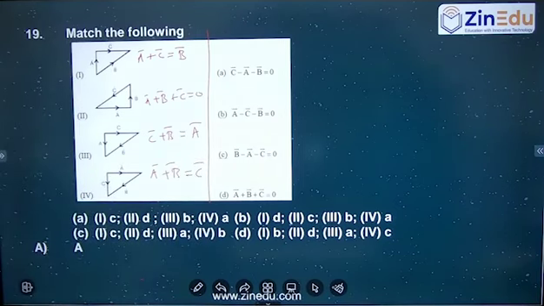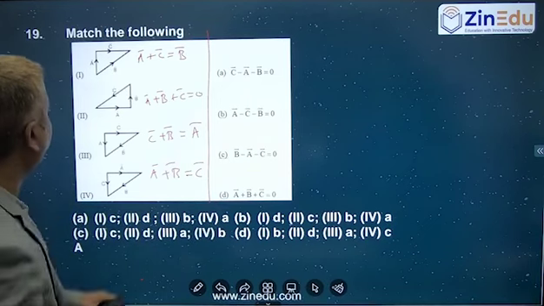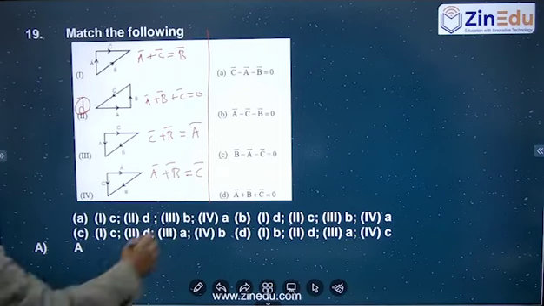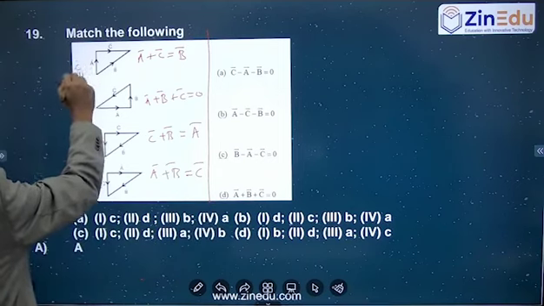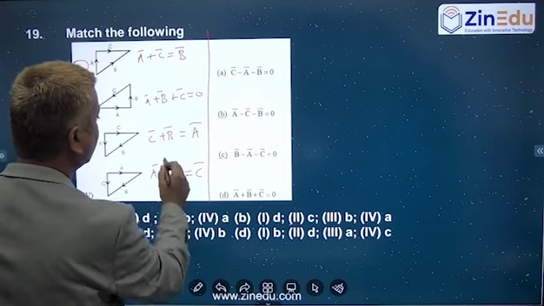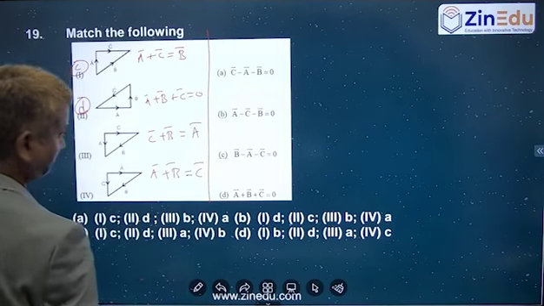So which options can you make clearly? First one is a bar plus c bar is equal to b bar you should get, and d is okay for this. And for this one you can make a bar plus c bar is equal to b bar, yes, c will be okay for this, and for this c bar plus b bar is equal to a bar, right?